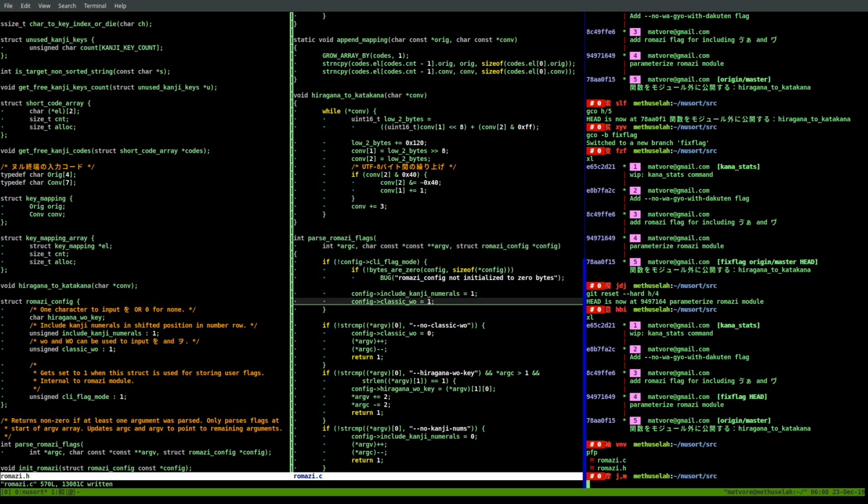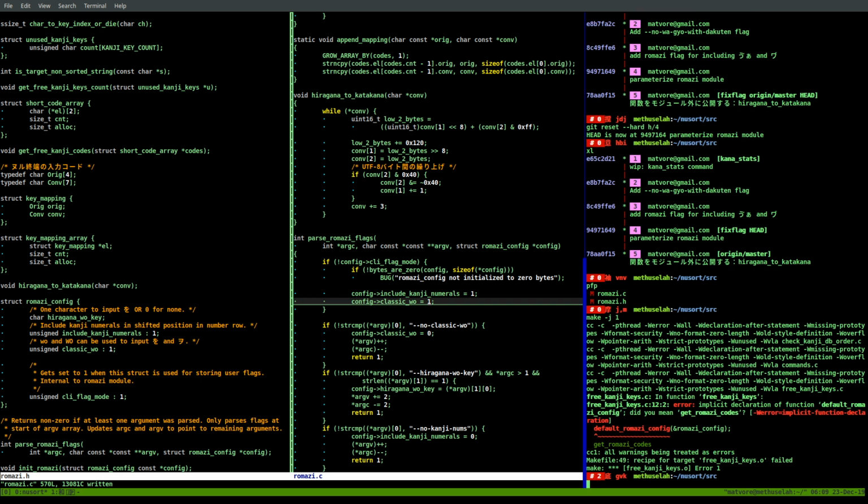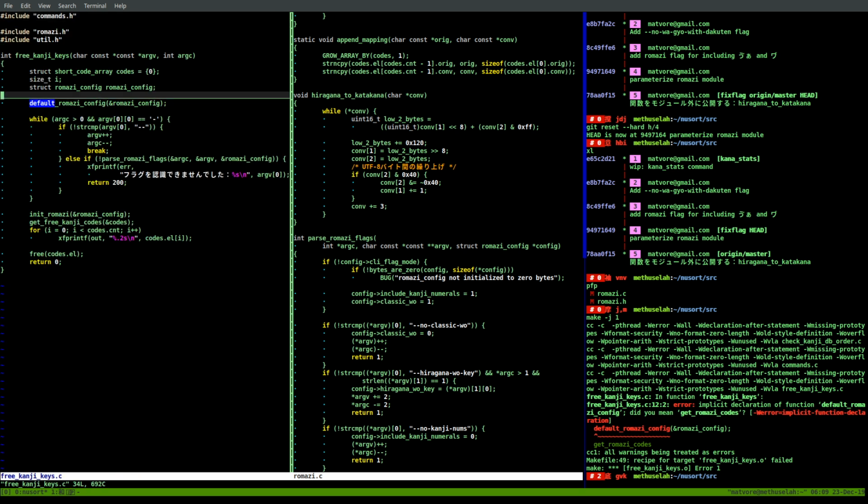And now we have to make sure that whenever we call that default function, if we're doing it to parse flags, we just remove it. And if we're doing it to set the defaults programmatically, and then we're populating the rest of the struct programmatically, just remove that and set all the flags programmatically. So here, let's build. We're gonna say okay. So we got to go free kanji keys.c. All right.